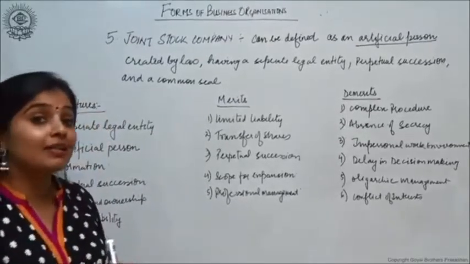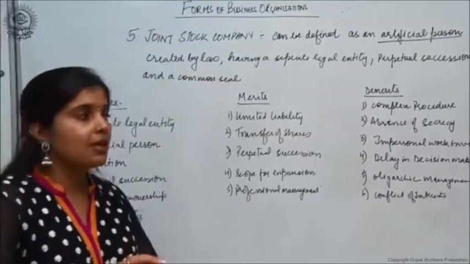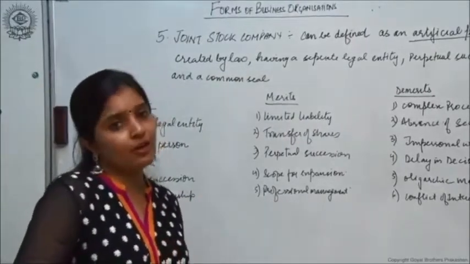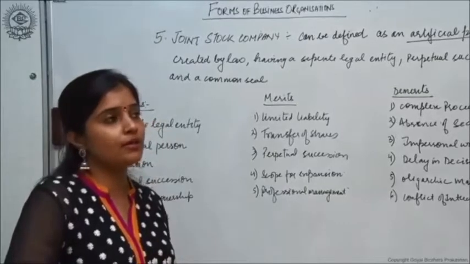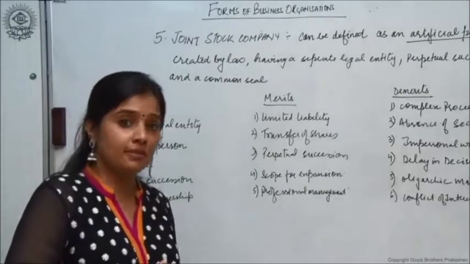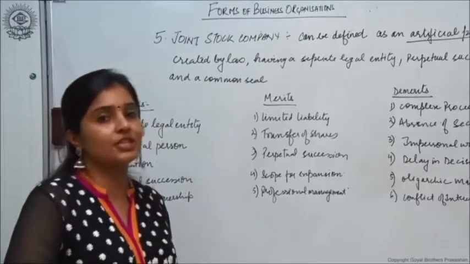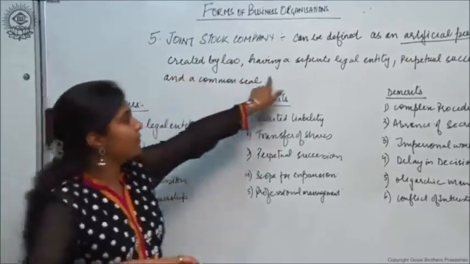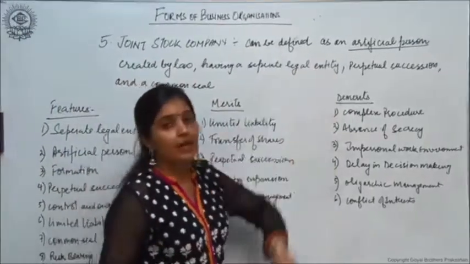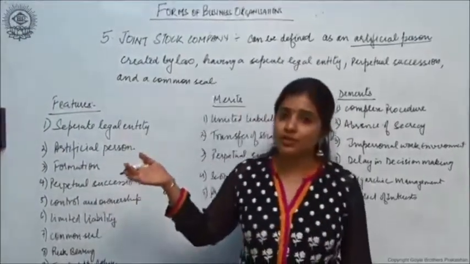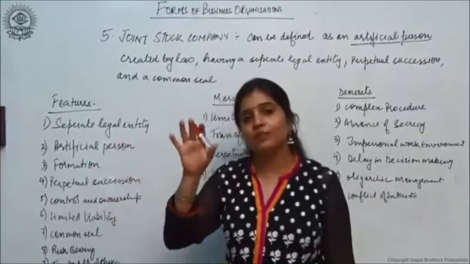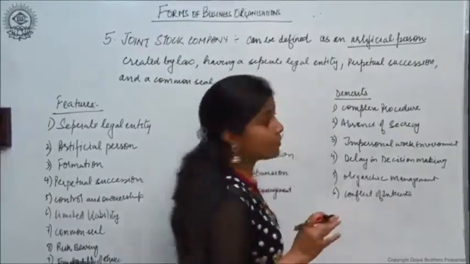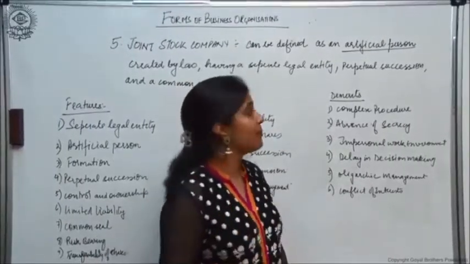Number one, it is an artificial person. Artificial person means it has an entity, it has an existence of its own, but it is not like a natural person. You can't see it, you can't touch it, you can't feel it, right? But it exists. It is an artificial person as it is a creation of law. Having a separate legal entity means the business organization, the company, is separate from its owners. There is a distinction between the owners and the ownership and the management.